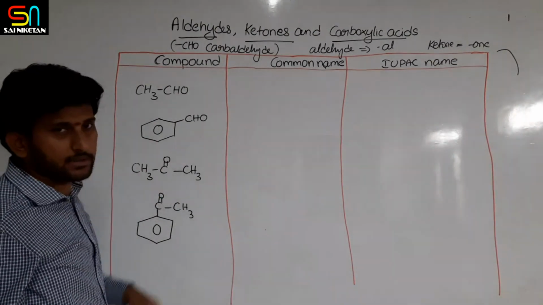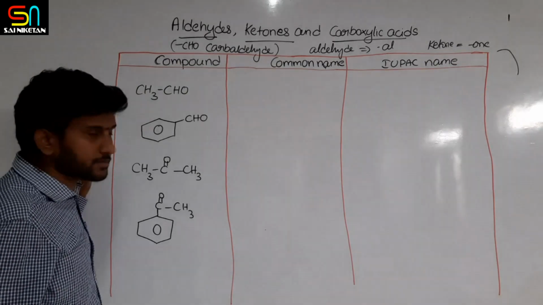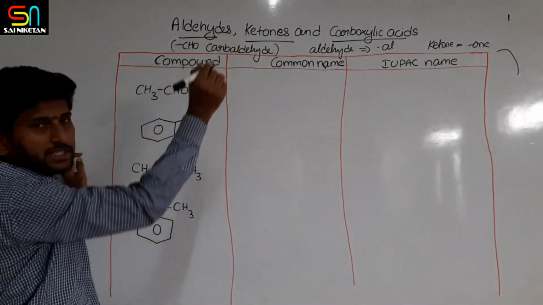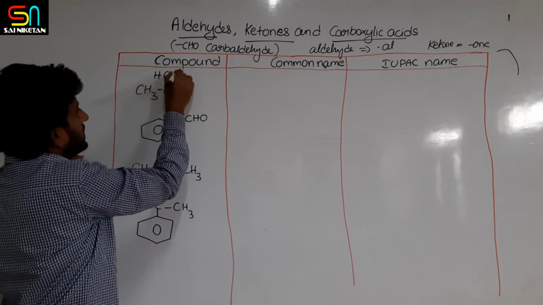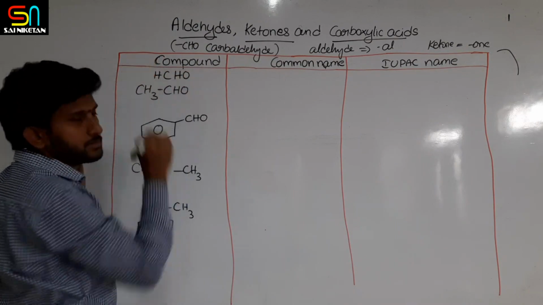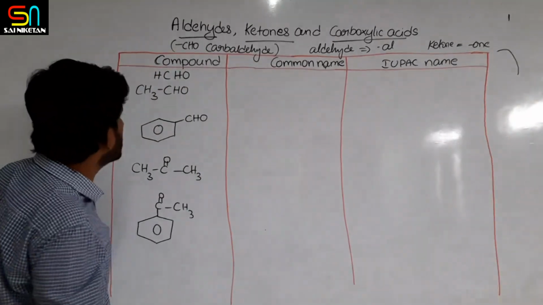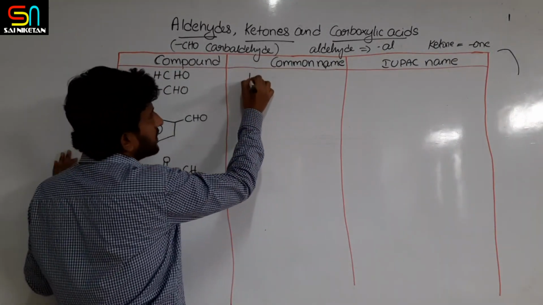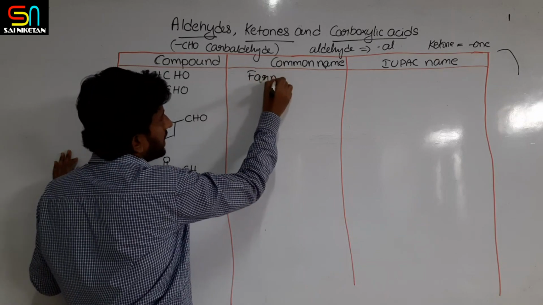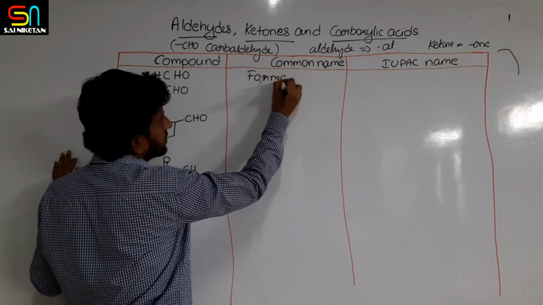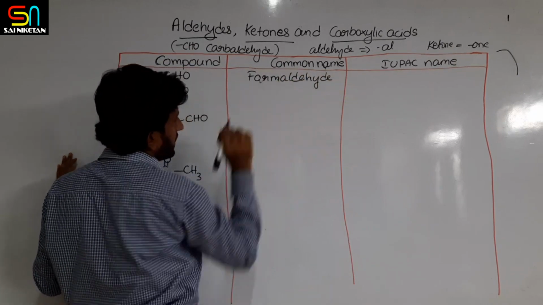Now let us see a few examples. First, the simplest aldehyde is HCHO. The common name of this one is formaldehyde.